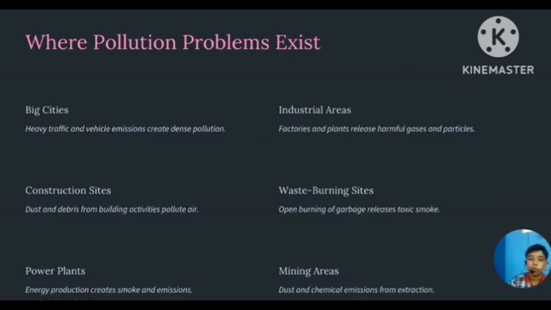Where the pollution problem exists. The pollution problem exists in big cities where traffic is huge. In traffic, vehicles produce more smoke, and with the smoke, our air becomes polluted. In industrial areas, harmful gases and dust particles are produced.